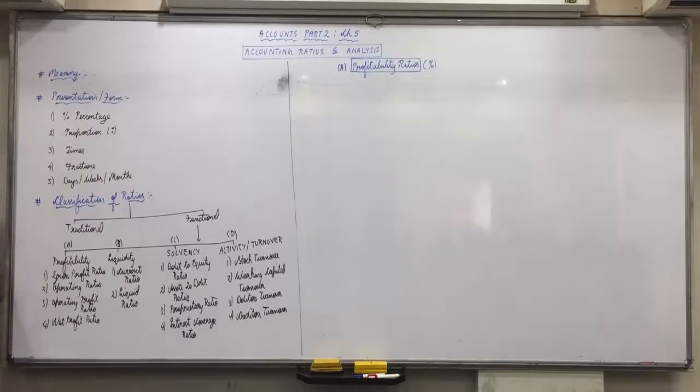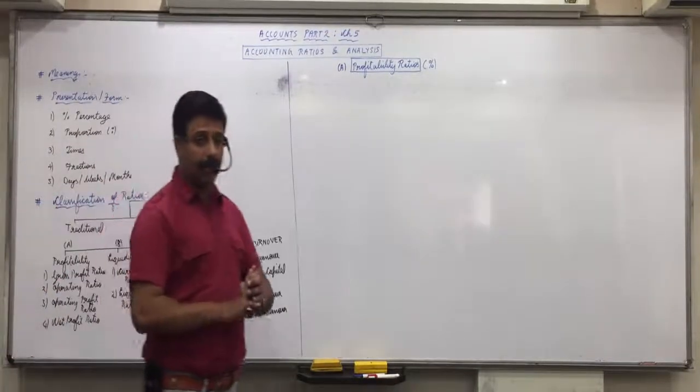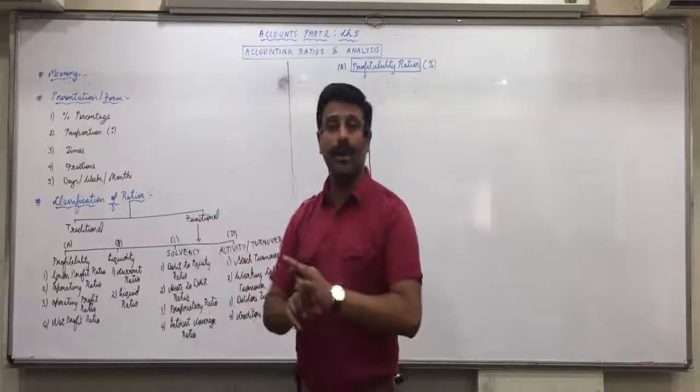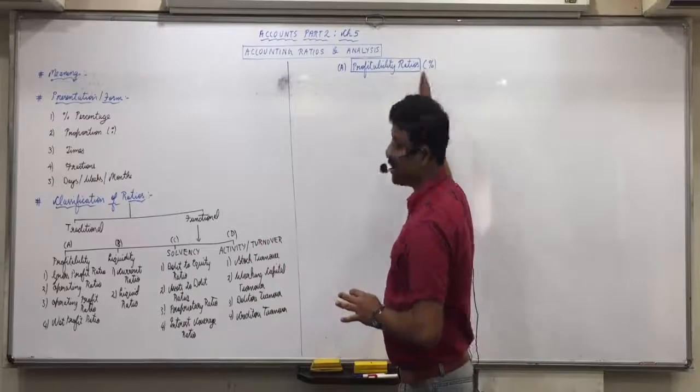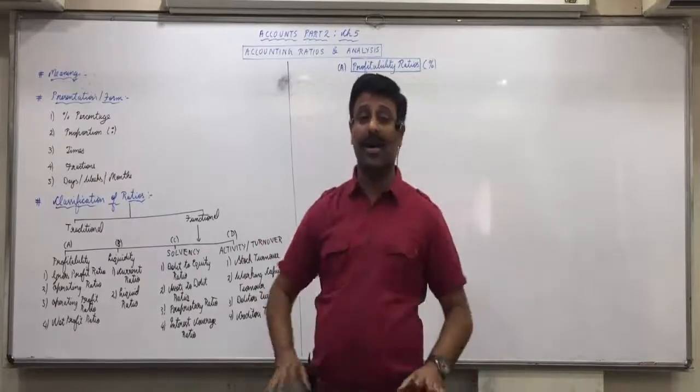Now profitability ratios, be attentive, all of you put your pens down. For the next 5-7 minutes we'll discuss the concepts, then we'll write the formulas. And if you are attentive, you'll remember the formulas here itself. 3 main points to be remembered regarding profitability ratios. First, all of them are expressed in percentage. So in all the formulas you have into 100.